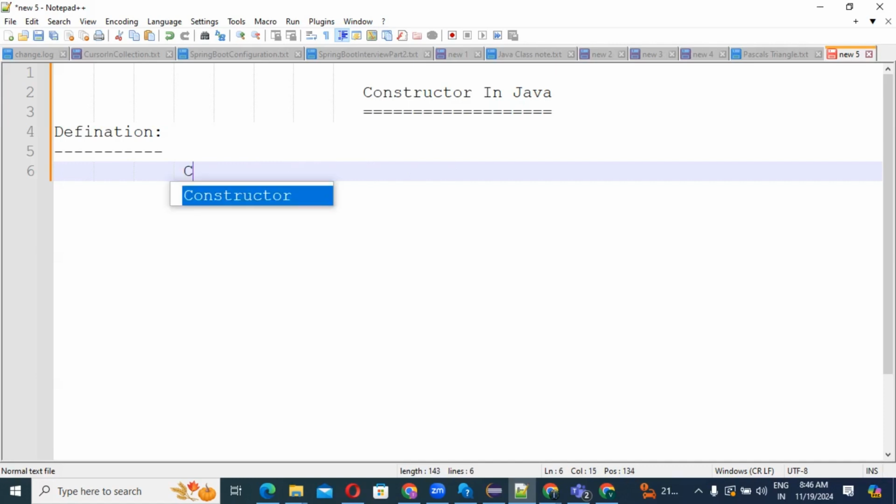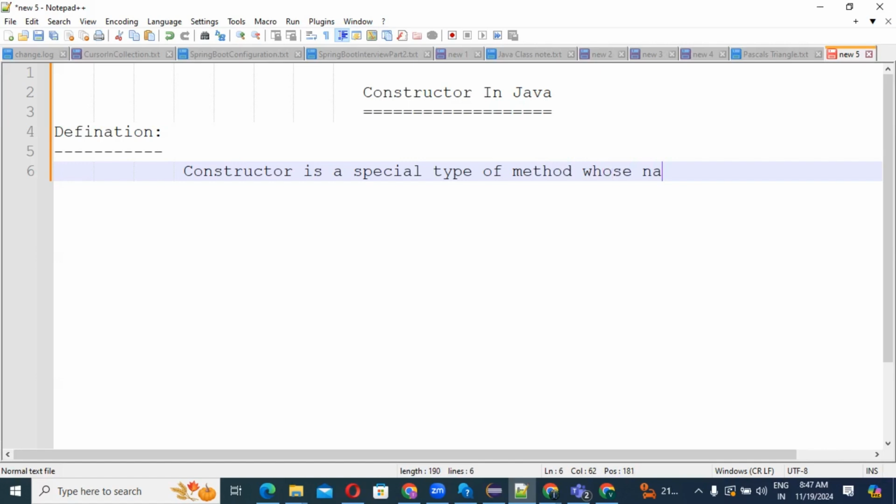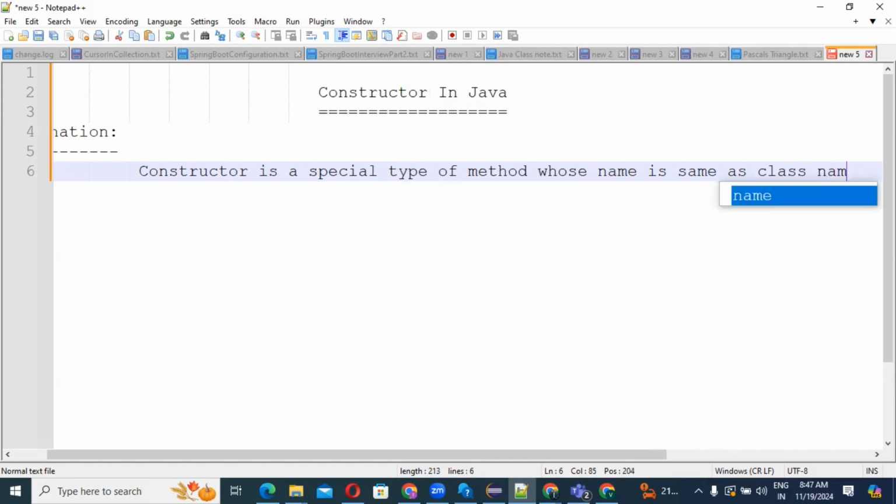What I told, guys? Constructor is a special type of method. It's not a normal one. It is a special type of method, keep in mind. Whose name is same as the class name. Whatever your class name is, the same name is your constructor name as well. So just keep in mind this very simple thing.